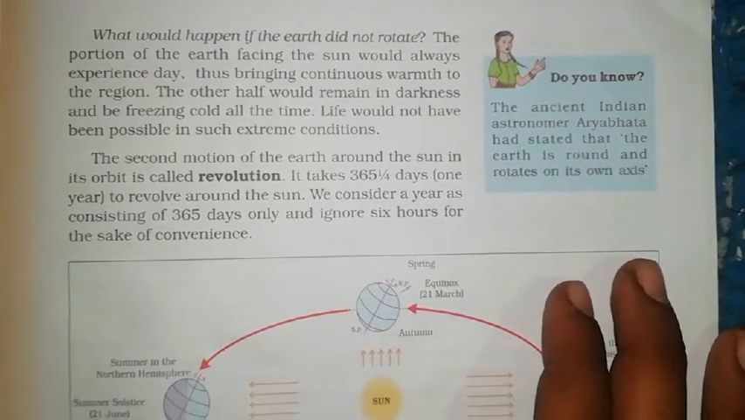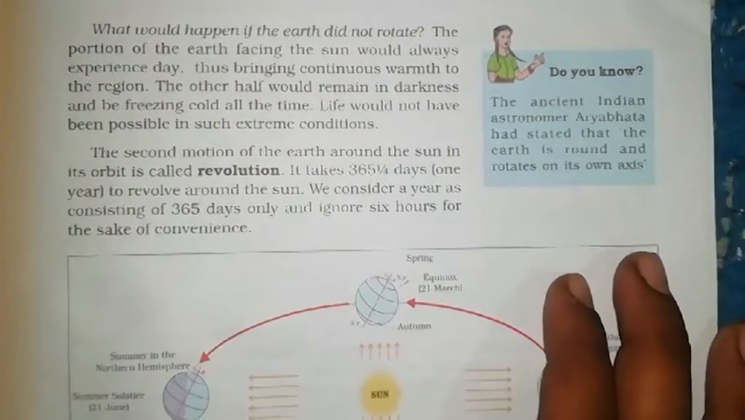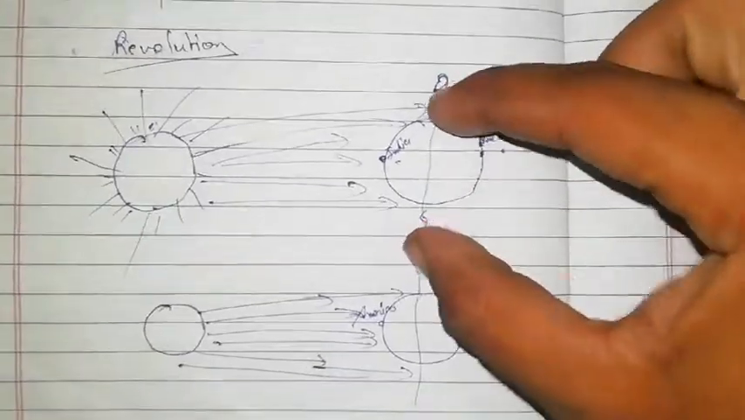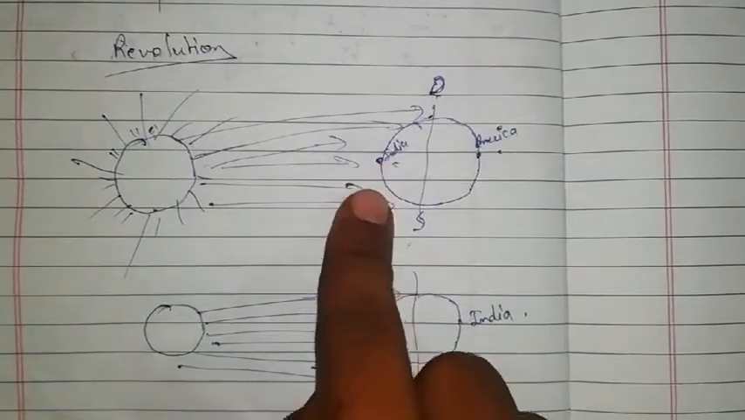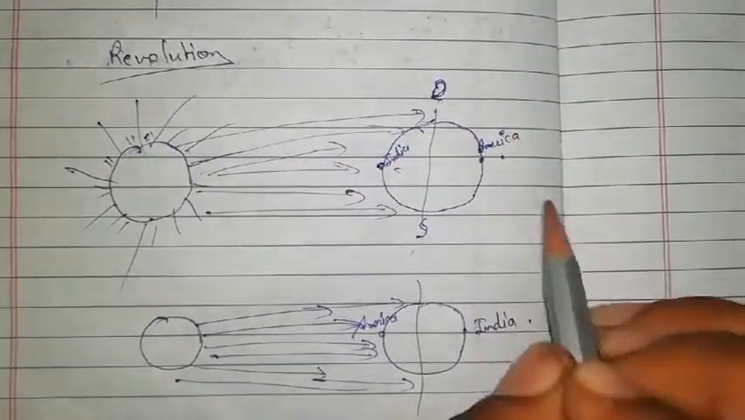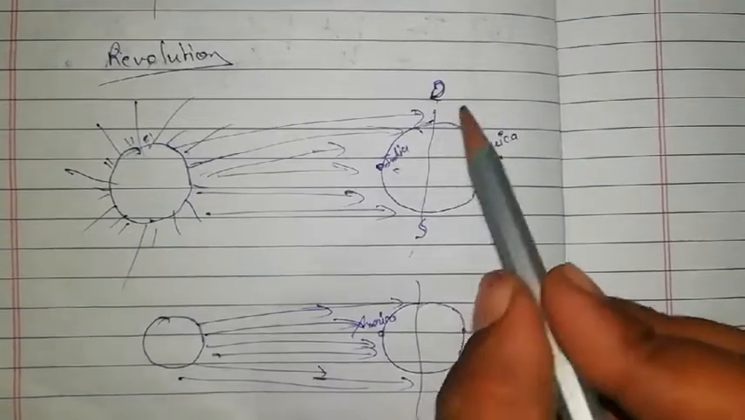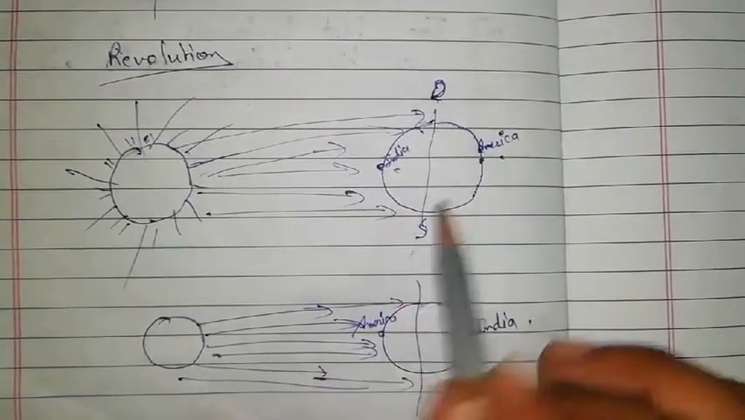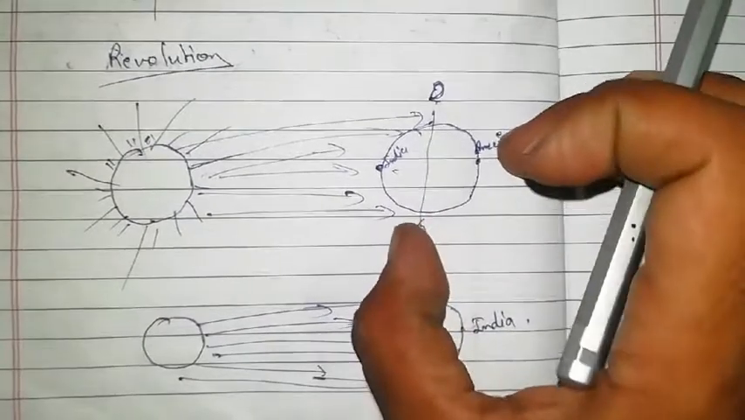So have you thought about what would happen if the earth did not rotate? Look, like this is the fixed part of earth. Here it is India and some other countries also, and here is America. So if earth does not rotate, means it gets fixed in this way.